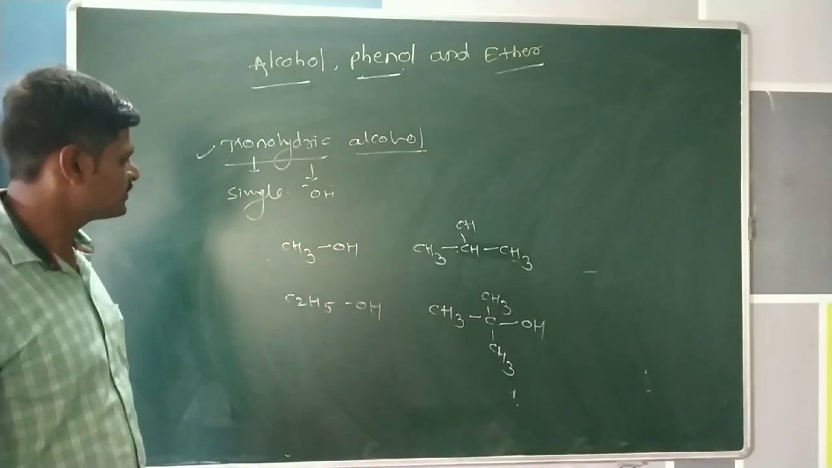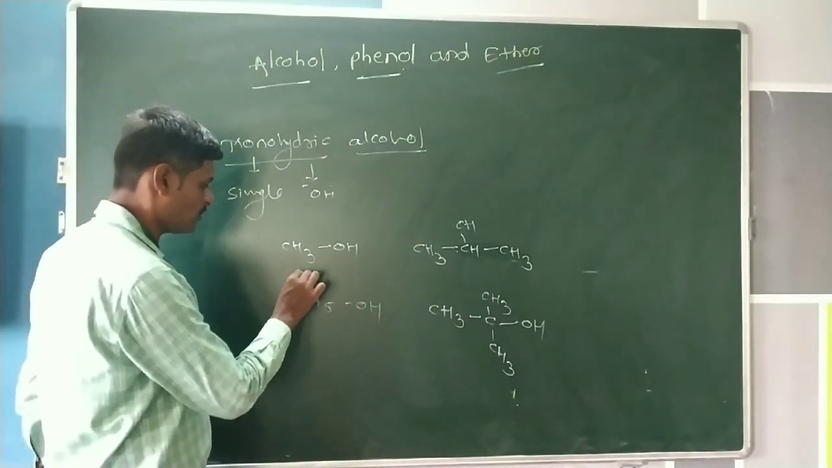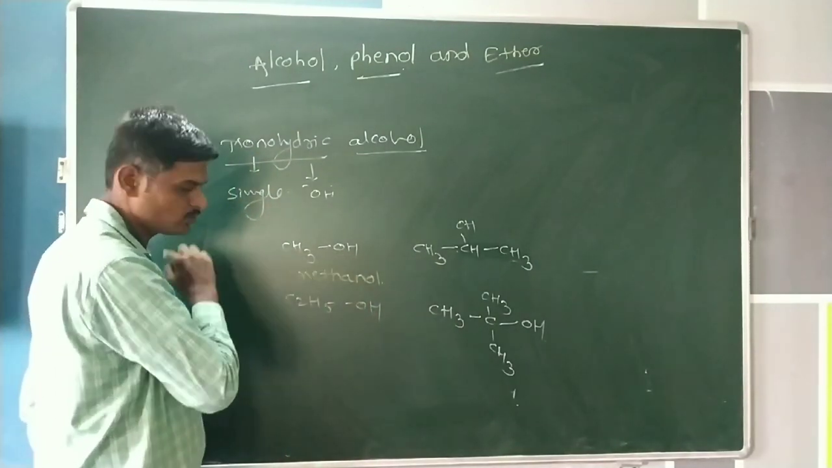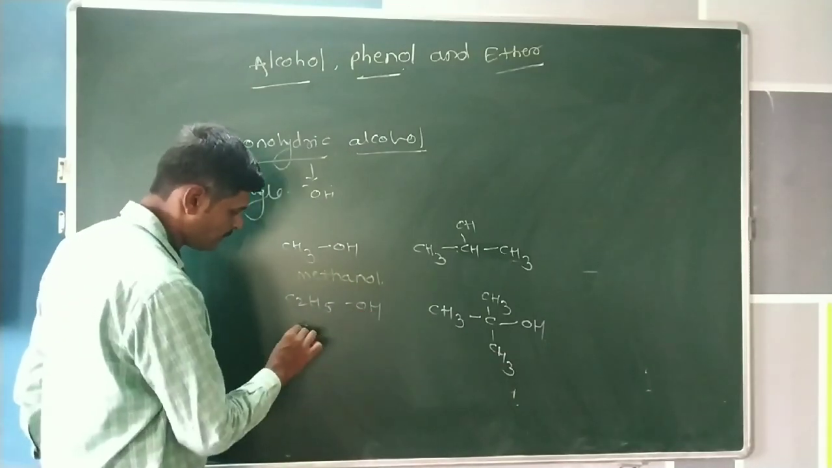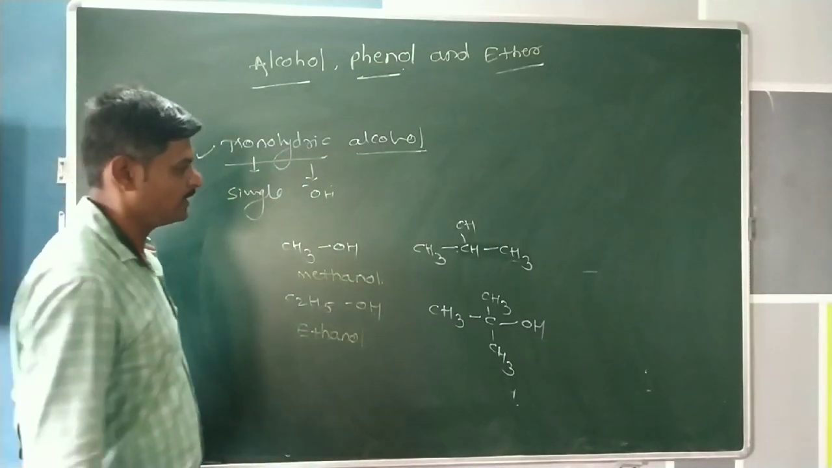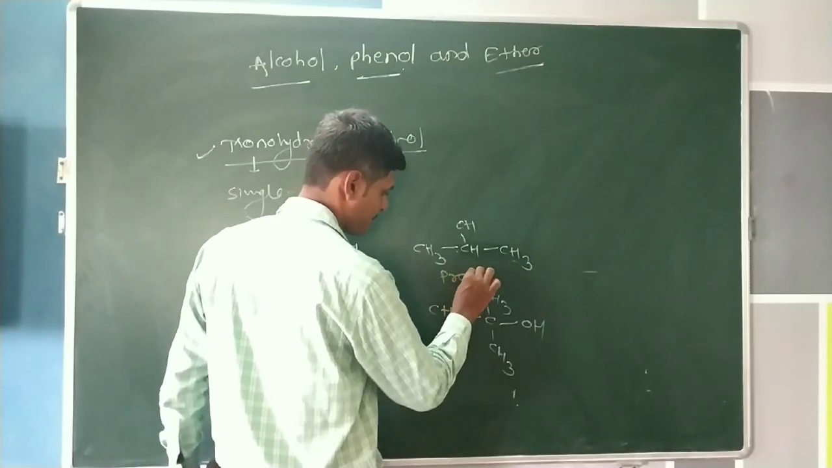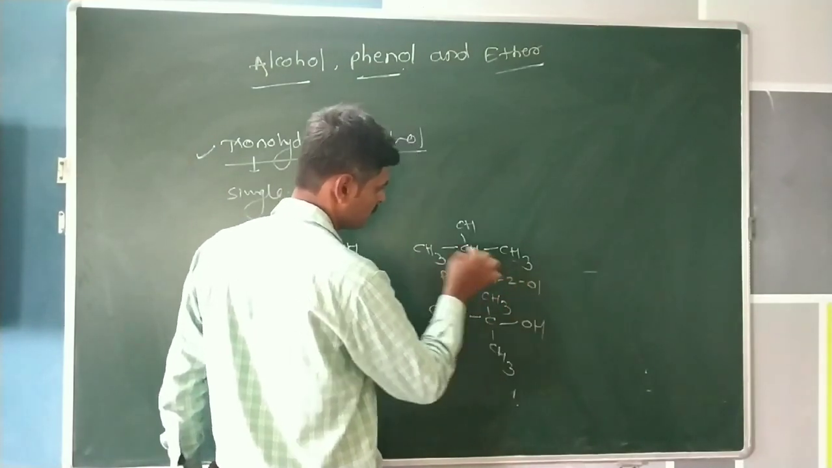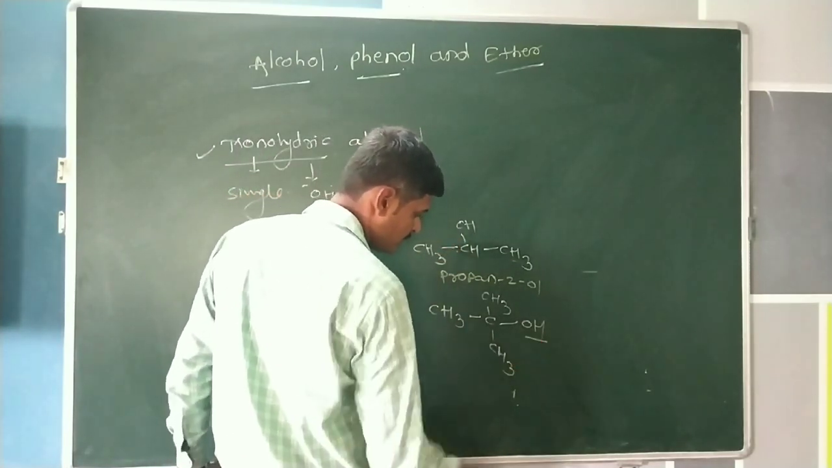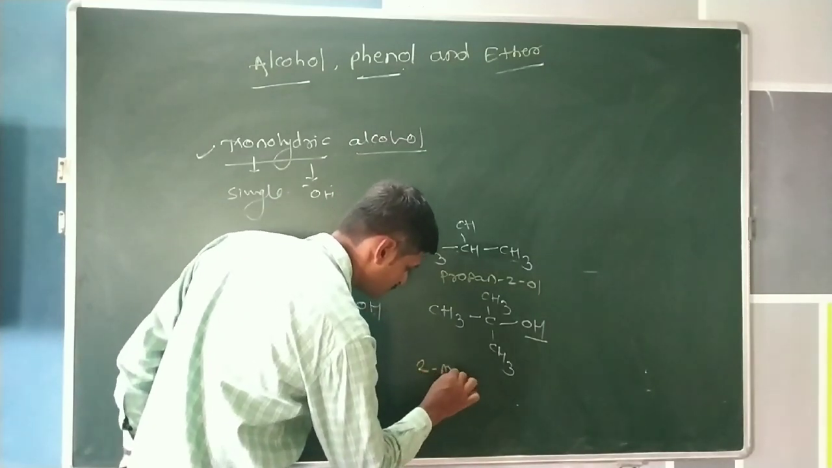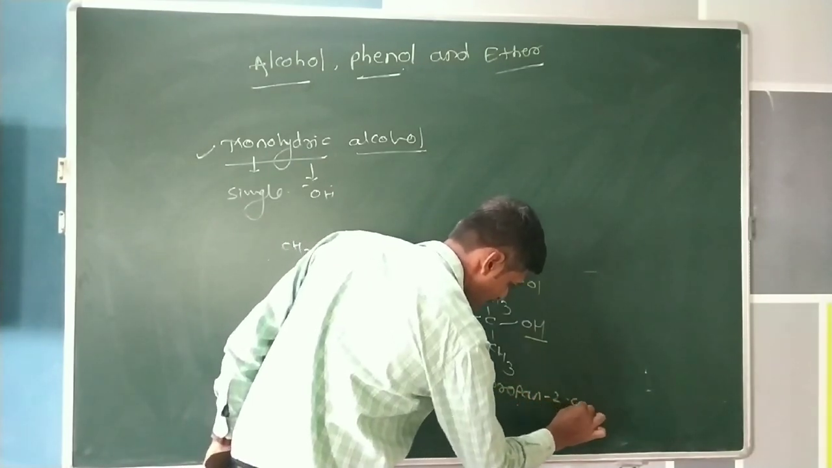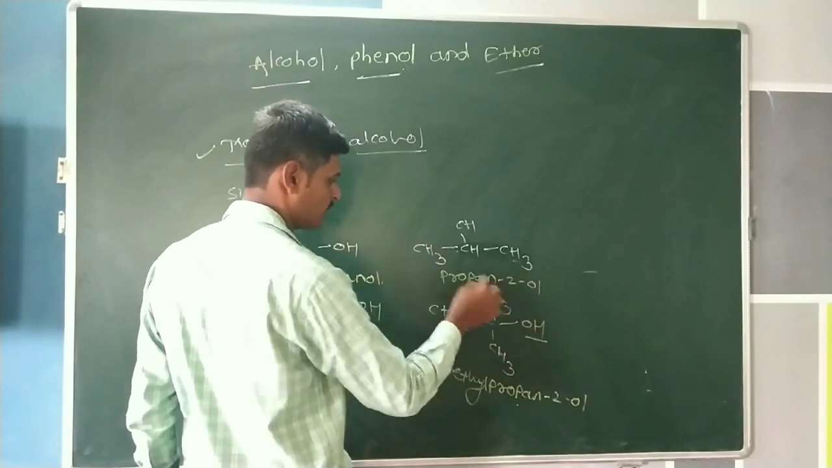Then we can study these examples. In case of methanol, the one hydroxy group is attached to the carbon atom. In case of ethanol, the one hydroxy group is also attached to the carbon atom. In case of propan-2-ol, in this example also one hydroxy group is attached to the carbon atom. In this example, 2-methylpropan-2-ol, also one hydroxy group is there.